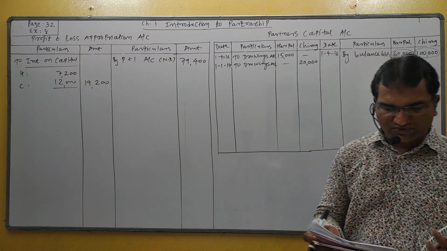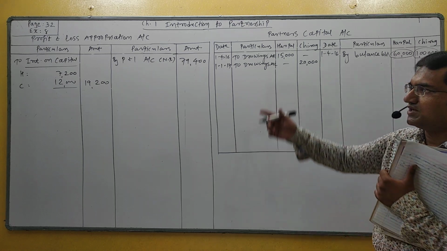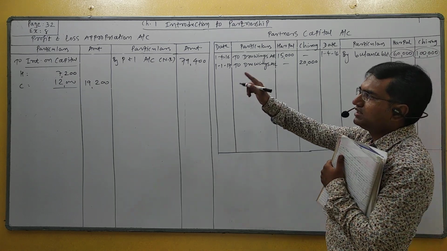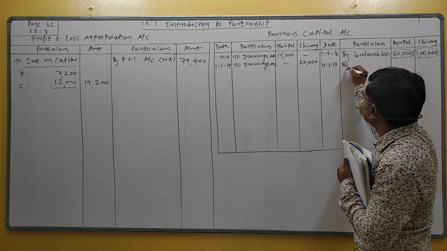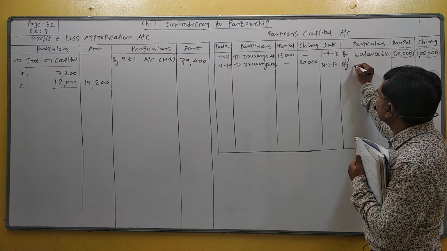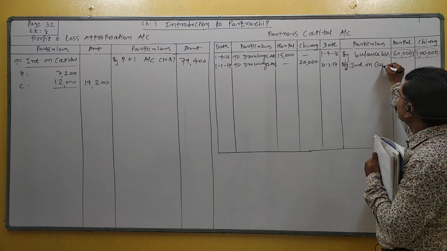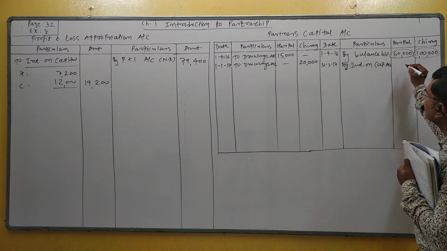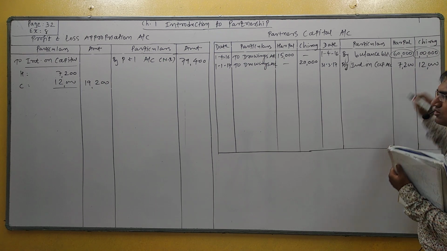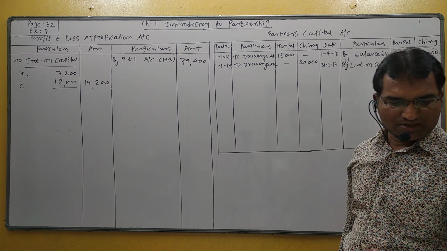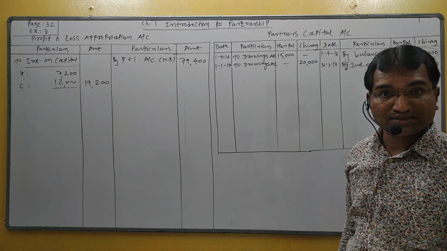Why is it calculated for the full year? Because it is the opening balance. Now the second effect of interest on capital: interest on capital is credited to the partner capital account. By interest on capital account, 7,200 and 12,000. Understand? Okay, second adjustment, charge 9% per annum interest on drawings.